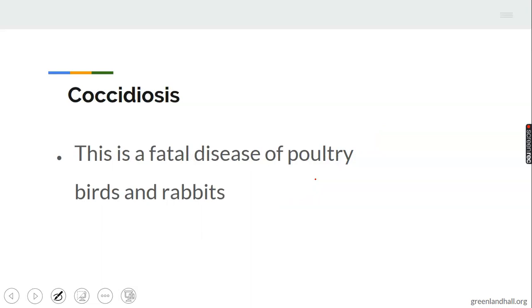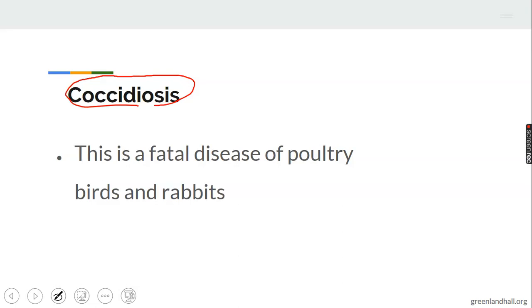Let's take up the second one, coccidiosis. Coccidiosis is a disease caused by protozoa as well, and it is very fatal. It's a very serious disease of poultry birds and rabbits. It usually affects poultry birds.